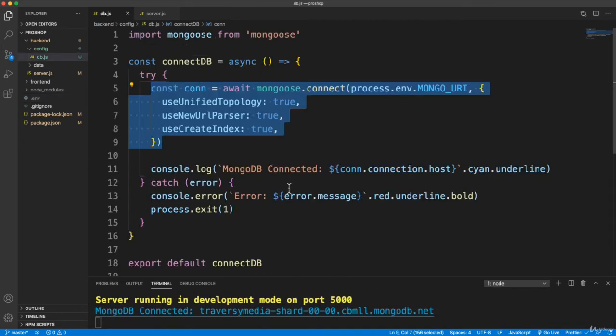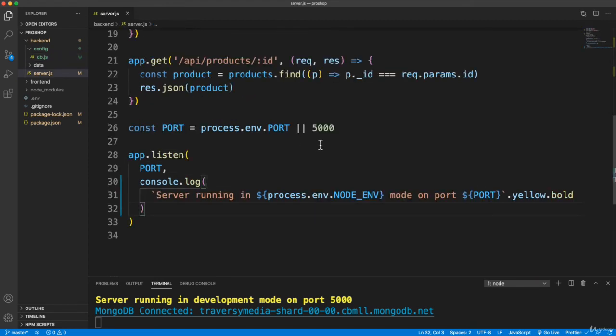All right, so you can use that. You can use colors, the underline, bold, all that stuff. You can use that wherever you'd like. I just wanted to add it here for now.